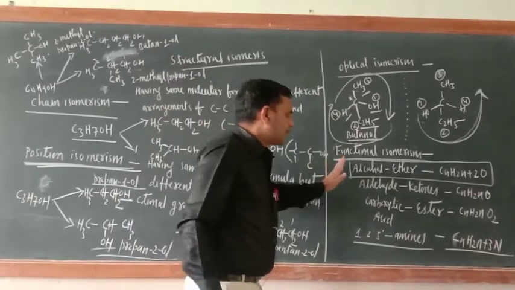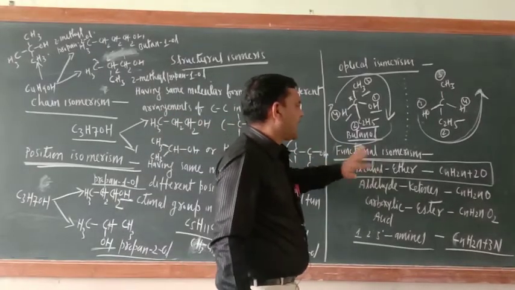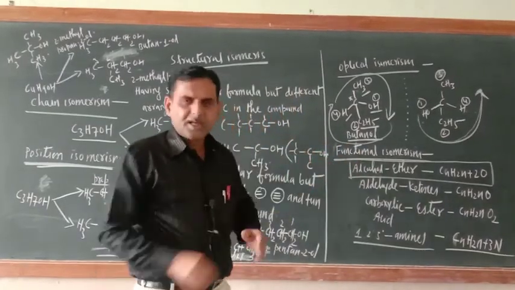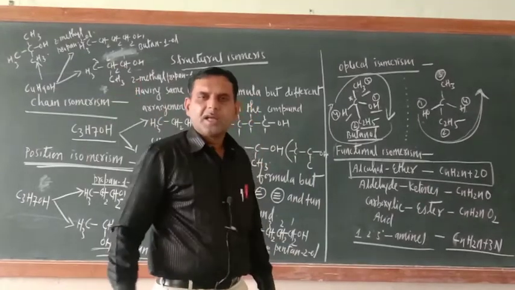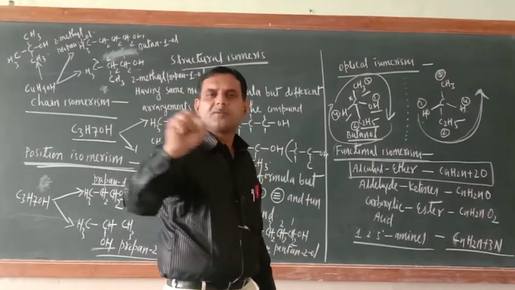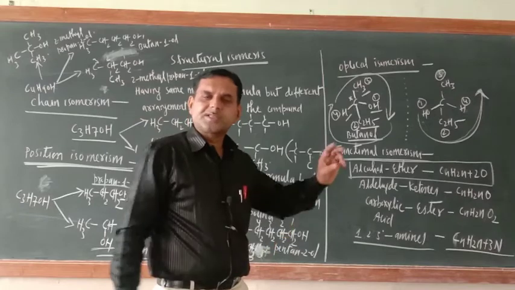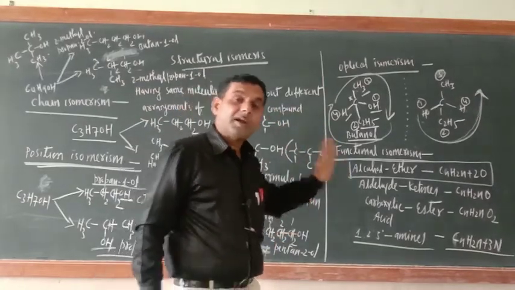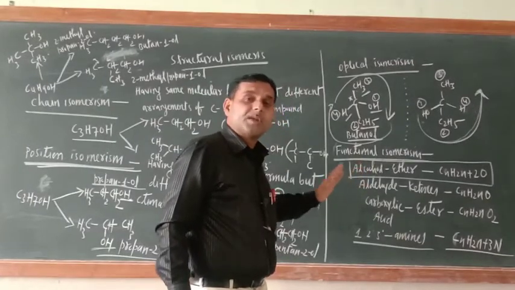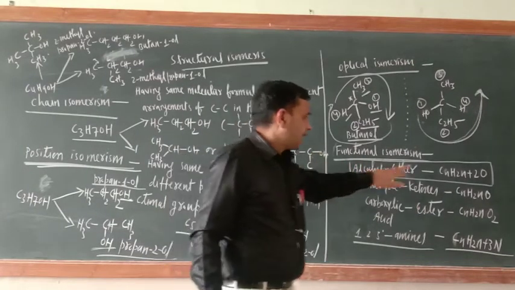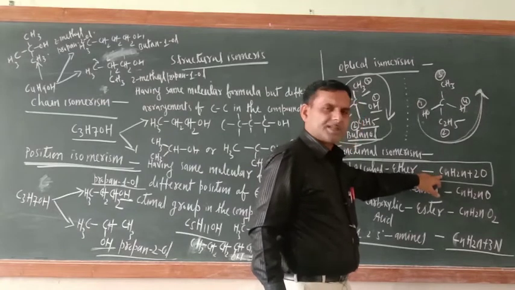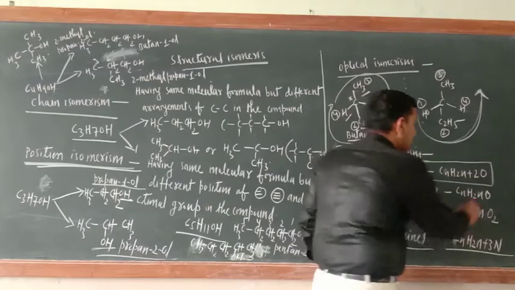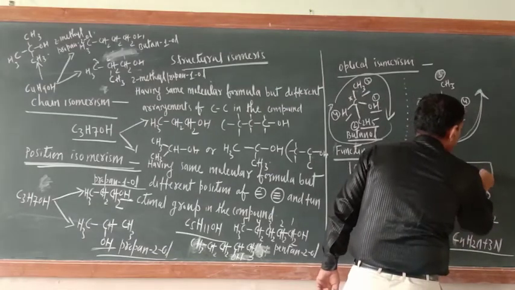And now the most important isomerism is functional isomerism. Okay. So now what kind of question will come here? They will give you the molecular formula and tell you to write down their isomers. So just see, while looking at the molecular formula only, you decide what kind of functional isomerism will be there. Just see, if the molecular formula belongs to this category, CnH2n+2O.